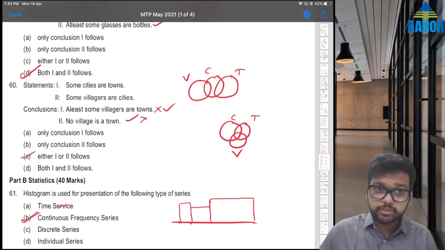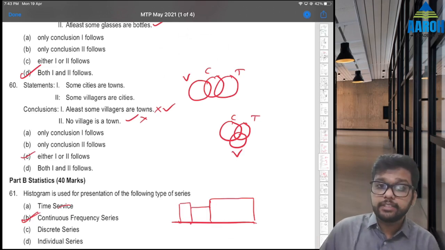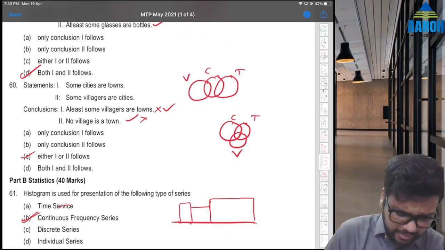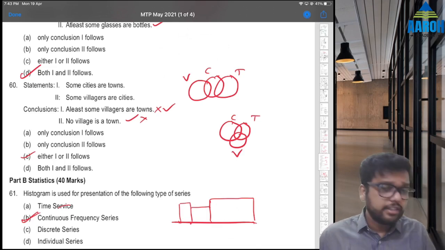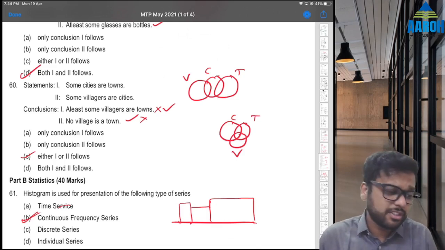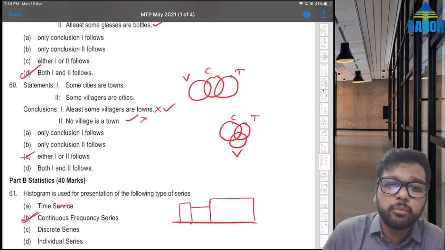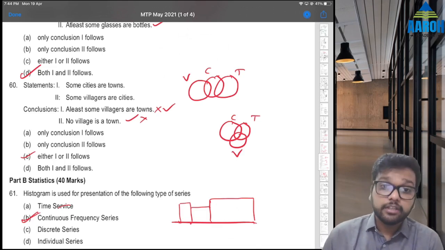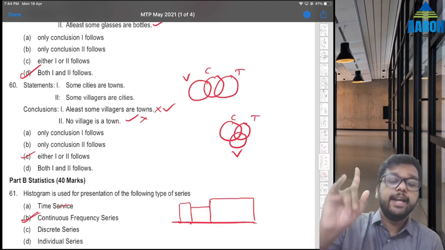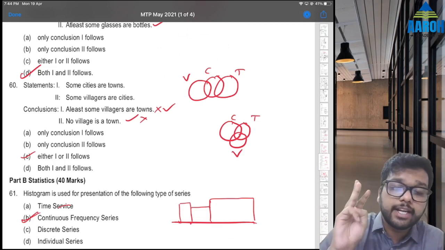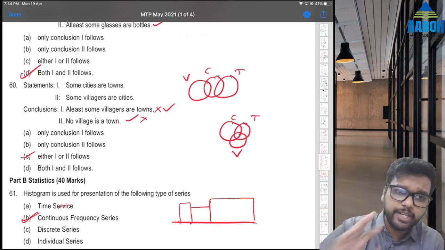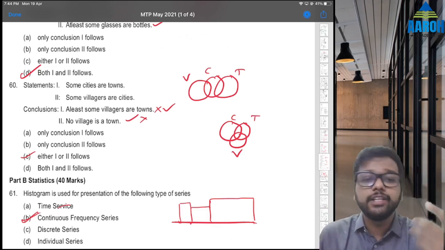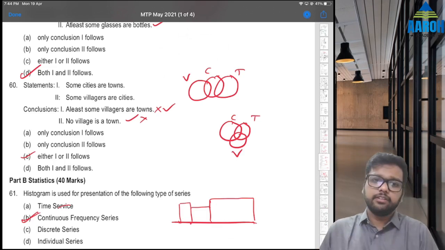You might remember this structure. If you are facing doubts in syllogism, let me know in comments, because I can take some live lecture for this. Syllogism is a very good 3-4 questions for bonus marks, right? Many students miss it out because if you go to see the rules, A type sentences, E type sentences, I type sentences and O type sentences, that is very complicated. It is better to go by Venn diagrams. Once you get used to it, it is very easy. You can get the answer within half a minute.